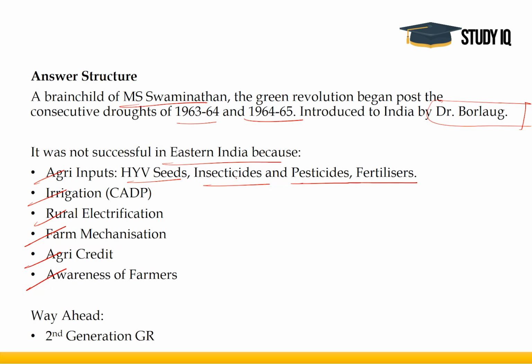You have not done anything new. You just have to focus on what were the features of green revolution. You have to write your answer using the same information which you have learned. And the way ahead in this regard, the government has taken up the step of second generation green revolution so that it is successful in Eastern India as well. This is the conclusion, something which I think should be incorporated in this answer. If you have less time, you can ignore this part, but it can be accommodated over here. All right, simple question, so nothing much to worry about.